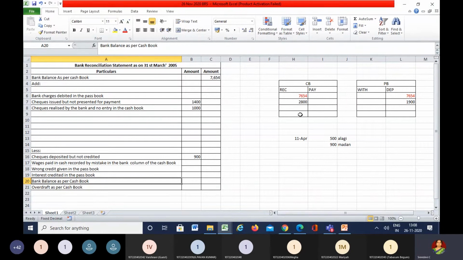So let us take it as there are two checks. One is 1,900 and the other one is 900. Think that we have received these checks, one from Joshi and the other one from Hema, or Himadivya, right?